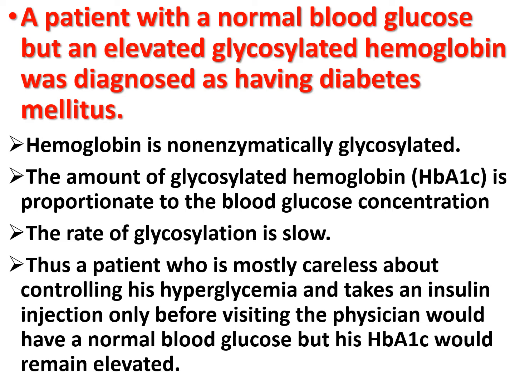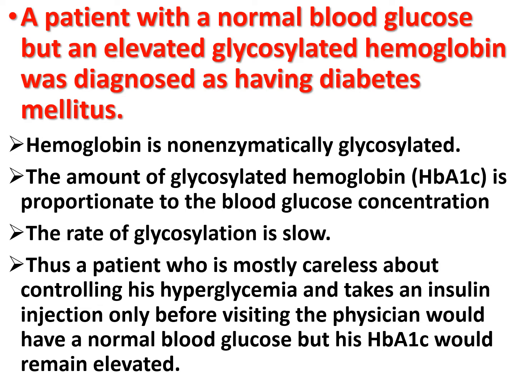The rate of glycosylation is slow, and therefore the glycosylated hemoglobin level reflects the average blood glucose concentration over the preceding 6 to 8 weeks, and that serves as an index of long-term control of diabetes mellitus.